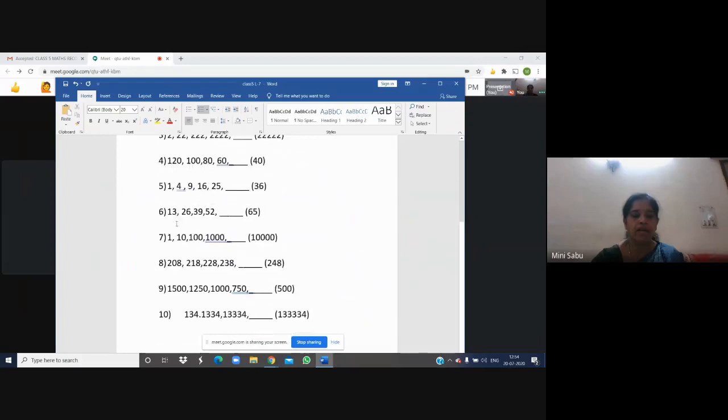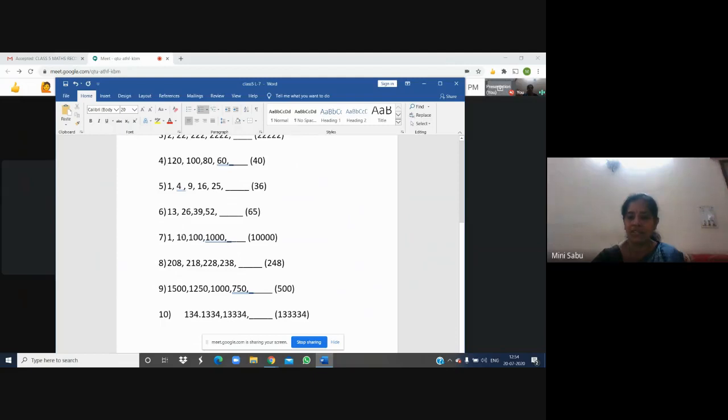Okay. Then coming to the sixth question. 13, 26, 39, 52. Which table is it? It is the 13's table. 13 ones are, 2s are, 3s are, 4s are. But then here it will come 13 5s are. What is 13 5s are? 65. Then next is again 65.